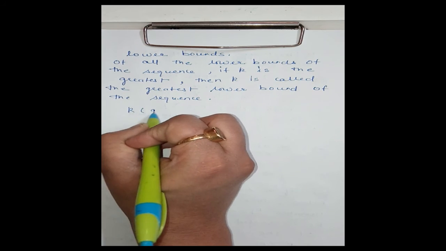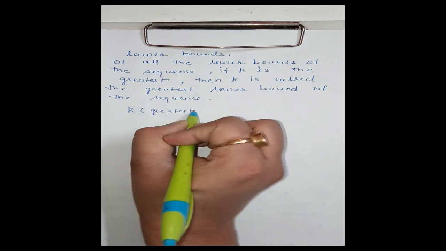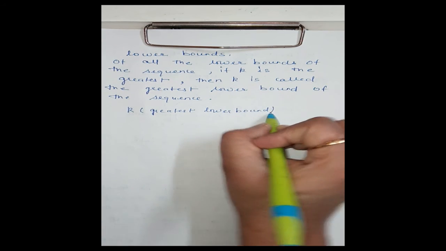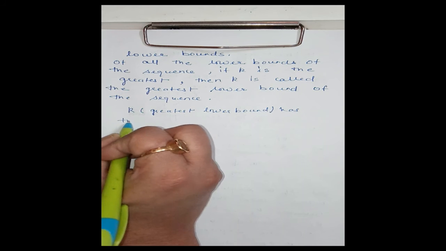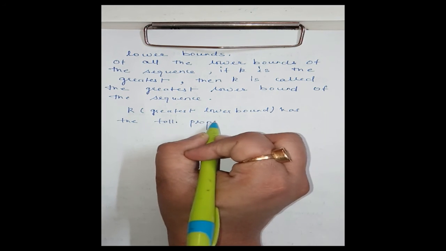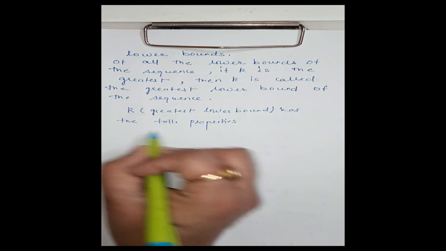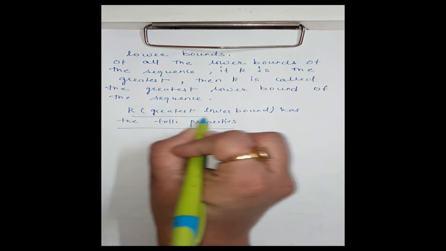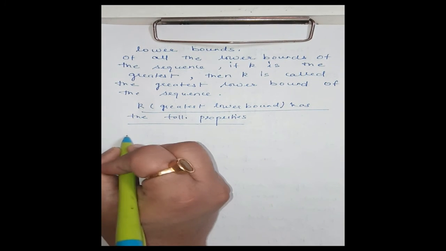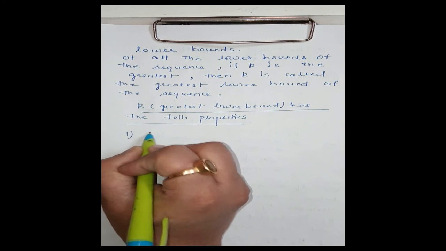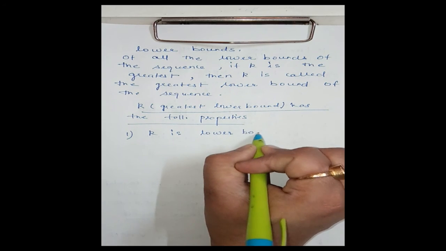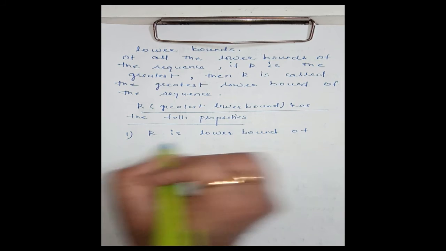K, which is the greatest lower bound, has the following properties. Okay, first one, k is a lower bound of the sequence.